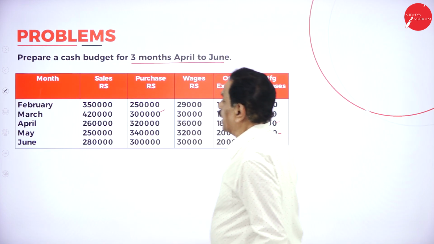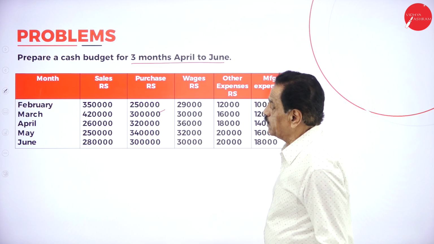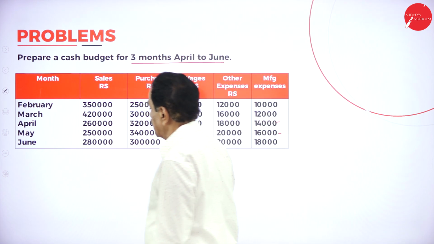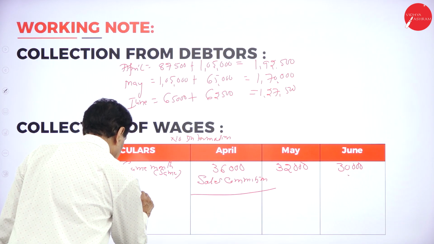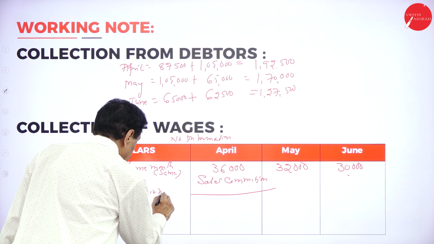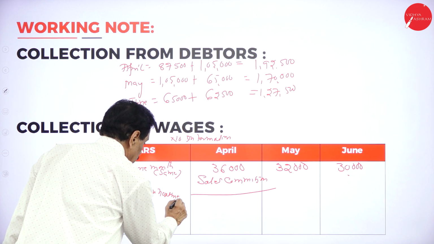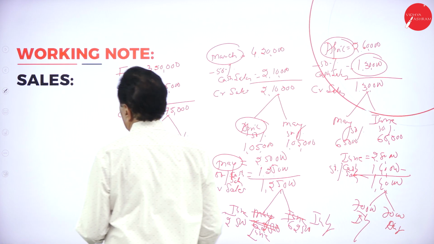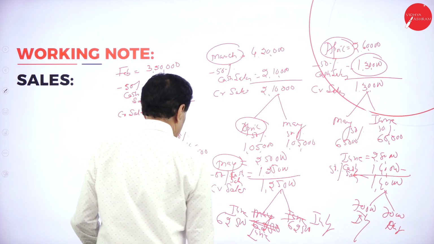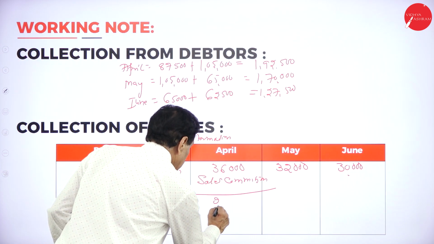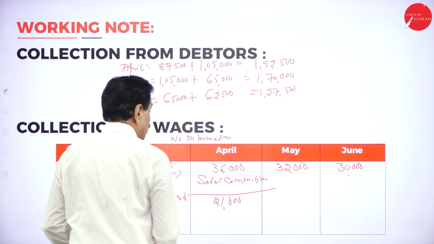March sale is 4,20,000. 10% means 42,000, 5% means 21,000, paid in the next month. So March in April, for 4,20,000, 21,000. In April they pay this, from March.